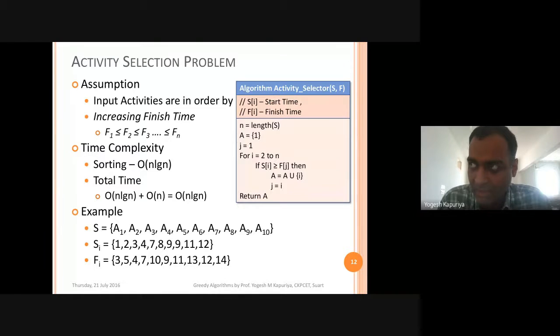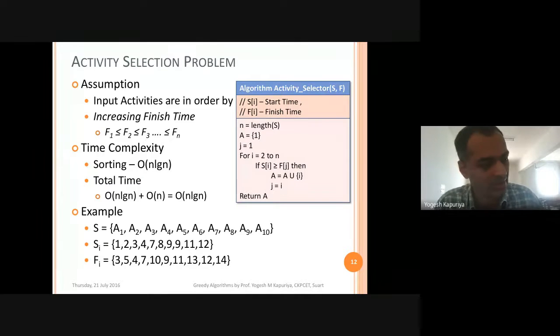Here we are not just concerned about how much time the activity will take. We are also concerned about at what time it is going to start. So you can't just consider all the activities which will be starting at the same time, because you will not be able to execute them all, even if they require less activity time. So that solution is not going to work.